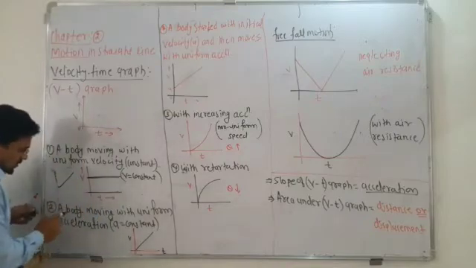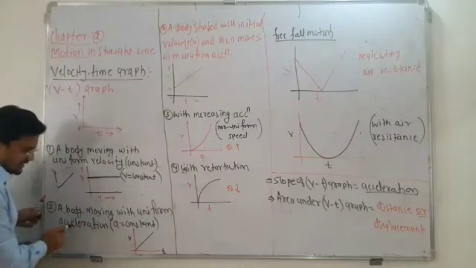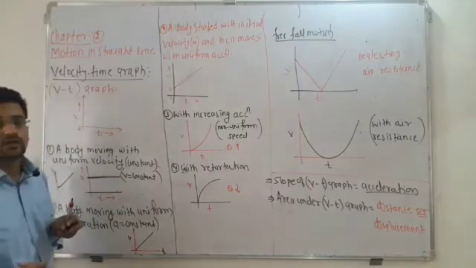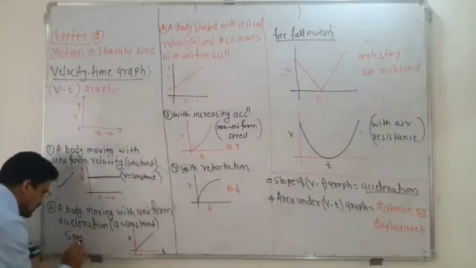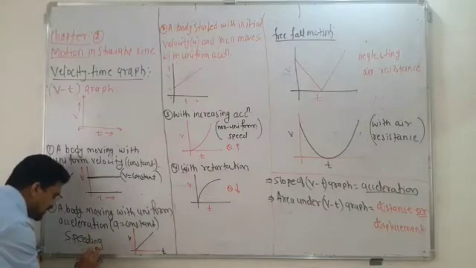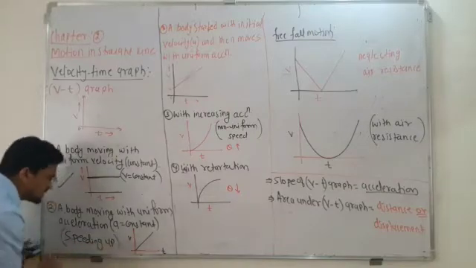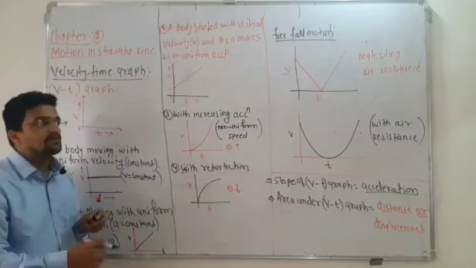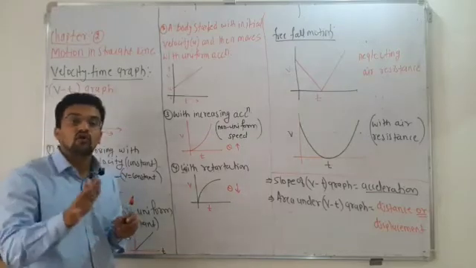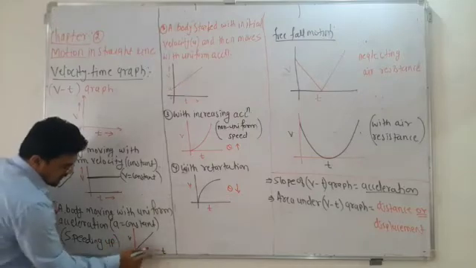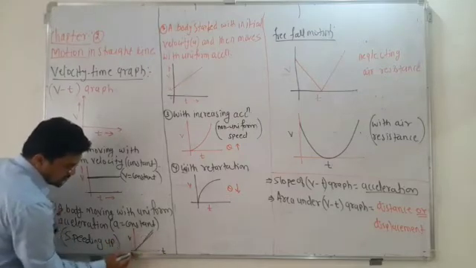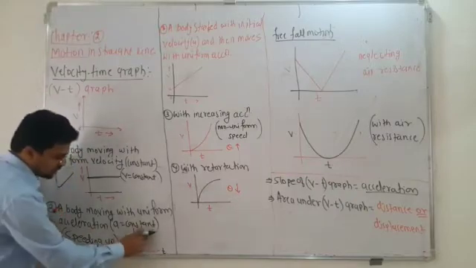Next, a body is moving with uniform acceleration. Uniform acceleration means a is constant and it is speeding up. You can see this graph is nothing but speeding up. That means speed increases at the same rate. Example, free fall motion. Here the velocity and time graph will be represented by a straight line passing through the origin.